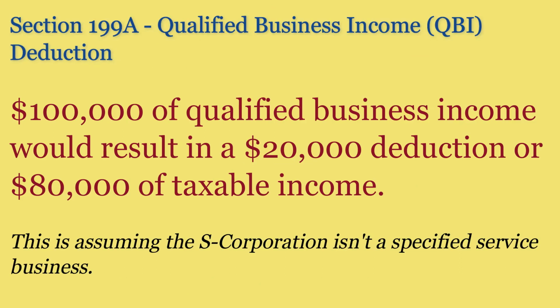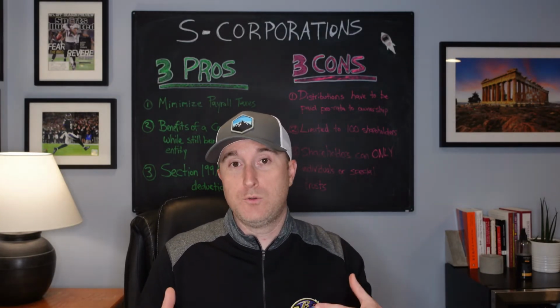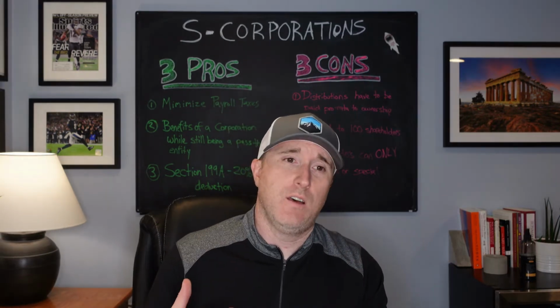So if you have $100,000 of QBI, you get a 20% QBI deduction. Take your $100,000 of QBI, $20,000 deduction, you have $80,000 of taxable income from your S corporation business in that situation. That is huge tax savings compared to a C-Corp. QBI does have a bunch of exceptions.